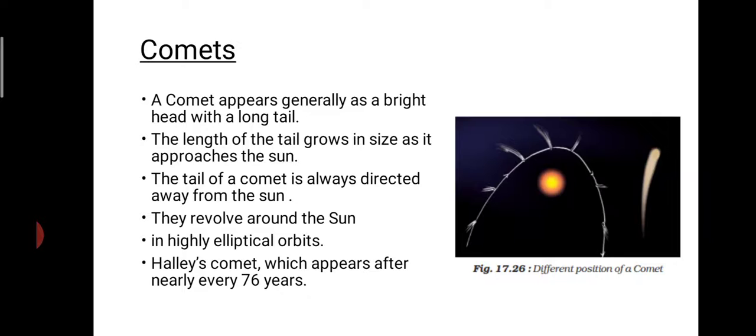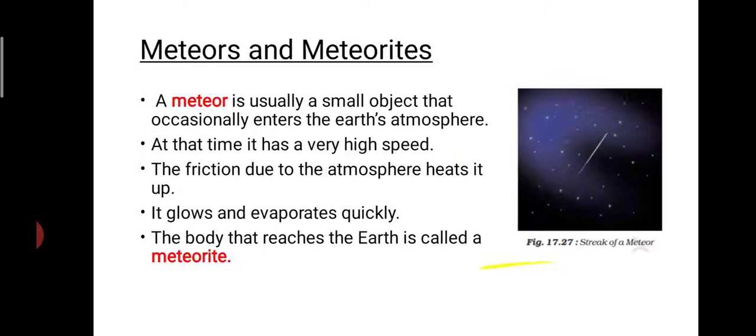Comets. They generally appear as a bright head with a long tail. As they approach the sun, the length of the tail grows in size. Okay, they will also rotate around the sun.